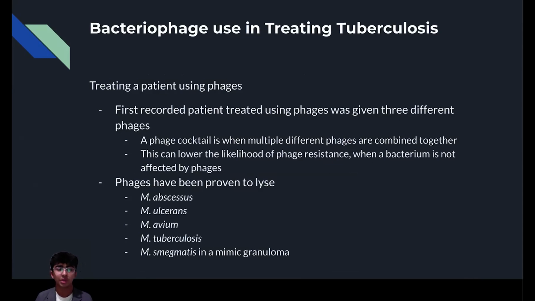The first recorded patient with tuberculosis to be cured by phage therapy was a 15-year-old who had cystic fibrosis. The patient was treated with a 3-phage cocktail. A phage cocktail is a combination of phages that are able to lyse the targeted bacteria, and a phage cocktail helps protect against phage resistance, where bacteria are unable to be affected by phages.